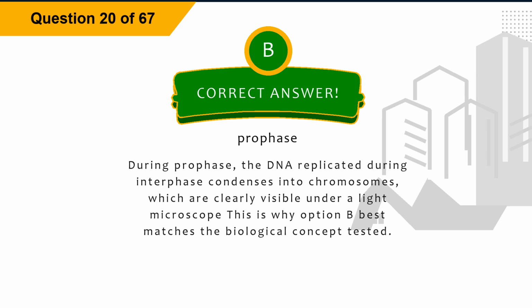Explanation: during prophase, the DNA replicated during interphase condenses into chromosomes, which are clearly visible under a light microscope. This is why option B best matches the biological concept tested.